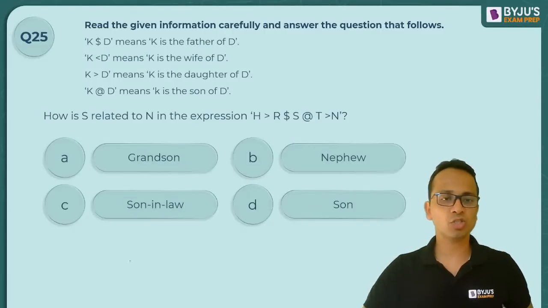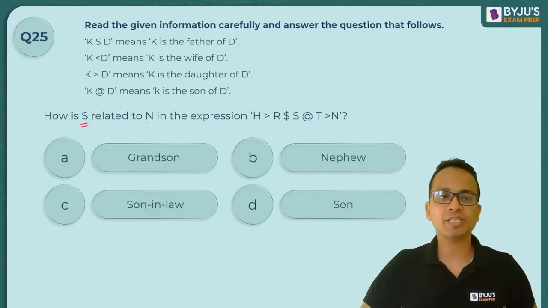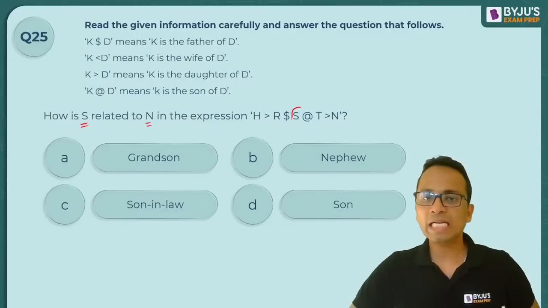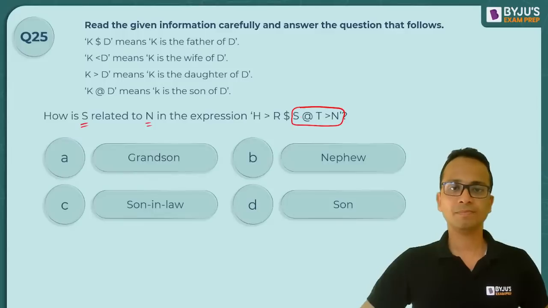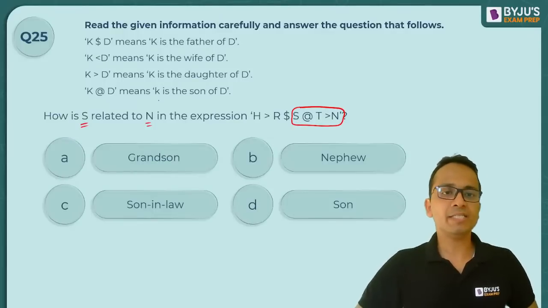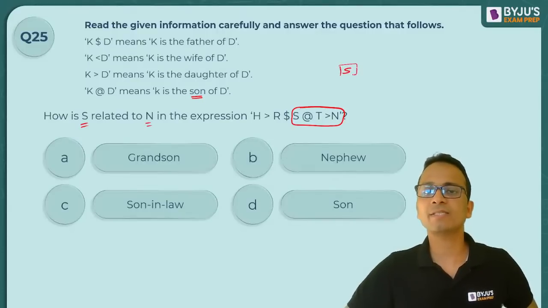Okay, so let's solve this. अब यहाँ पे S and N के बीच में relation निकालना है. So I'll just look at this part of the expression. Okay. So S at the rate T. At the rate means son. So S is the son of T.